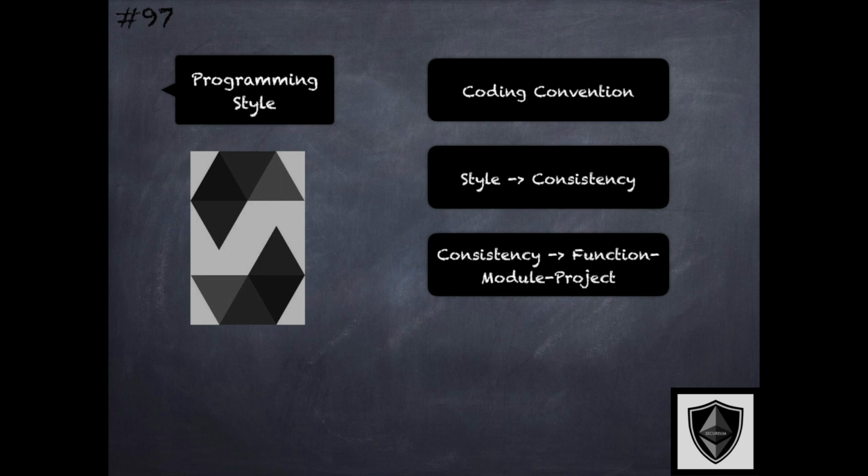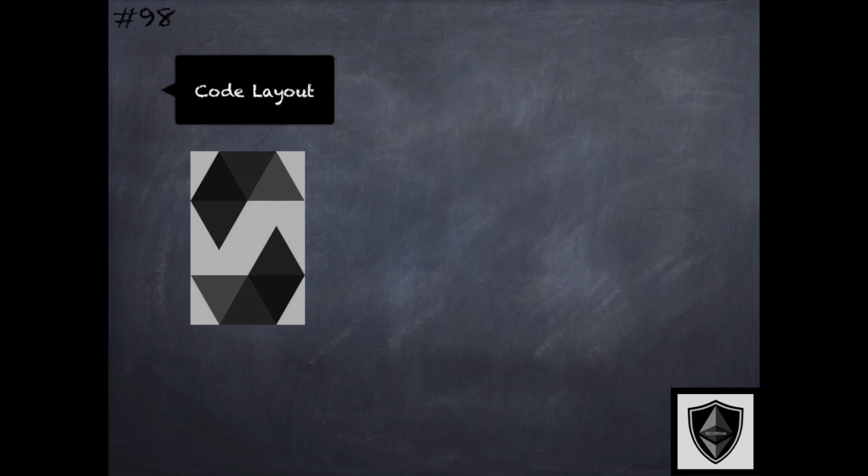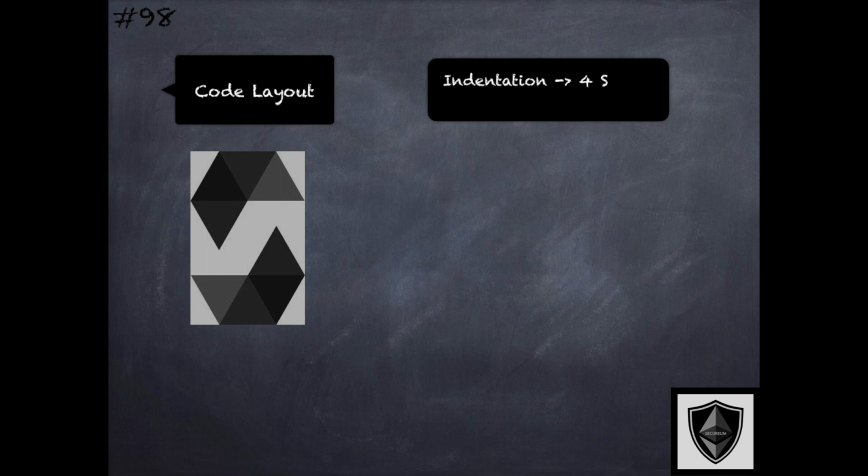There are two main categories of programming style, that of code layout and that of naming. Let's talk more about each of these categories in the remaining slides. Code layout refers to the physical layout of the various programming elements within a source code file. And there are many programming style aspects related to code layout.